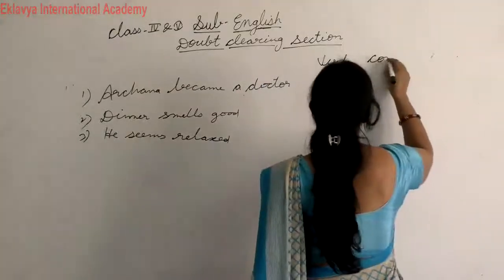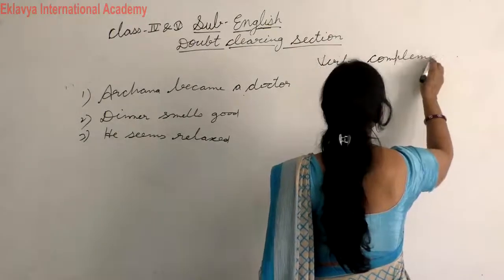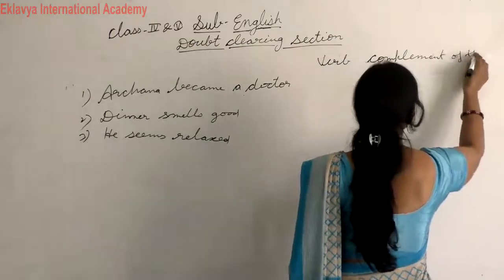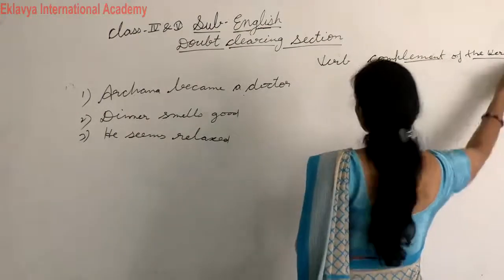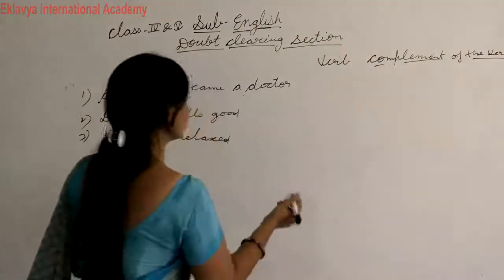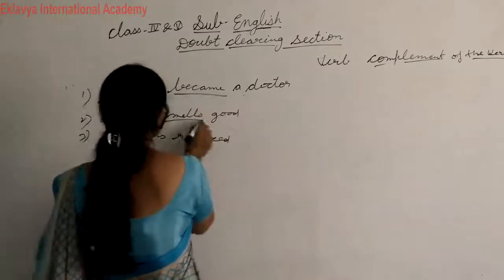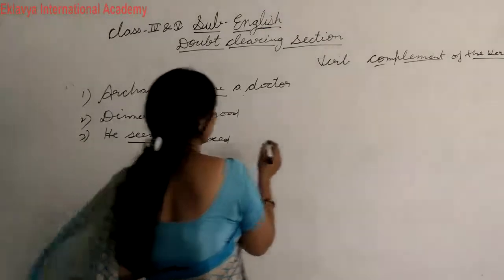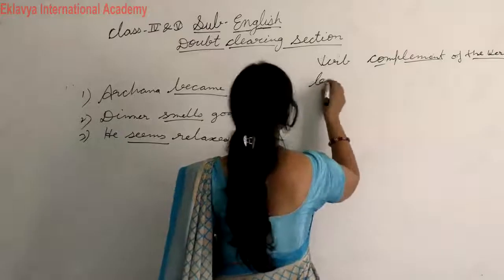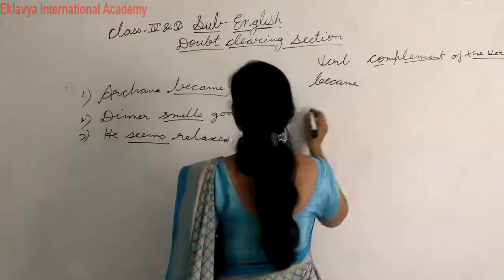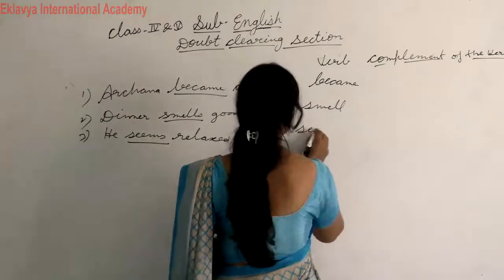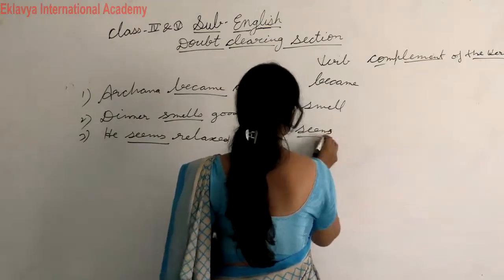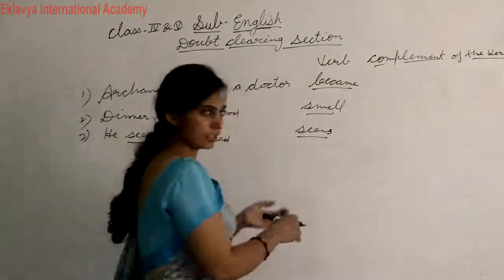Students, what are the verbs here? Became, smells and seems. You can say they are incomplete predication.